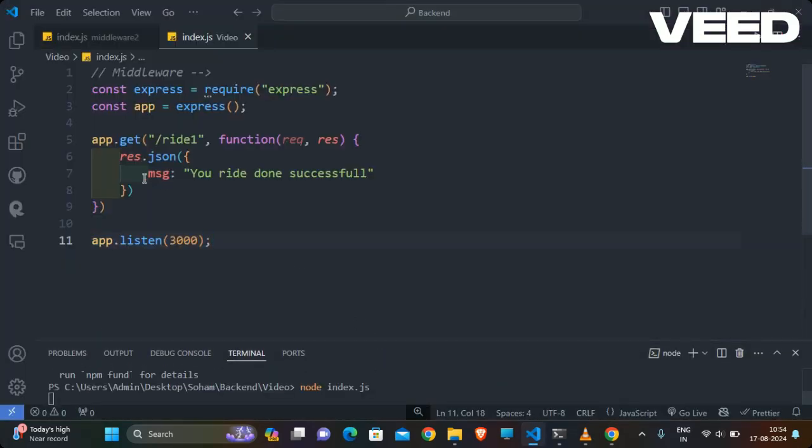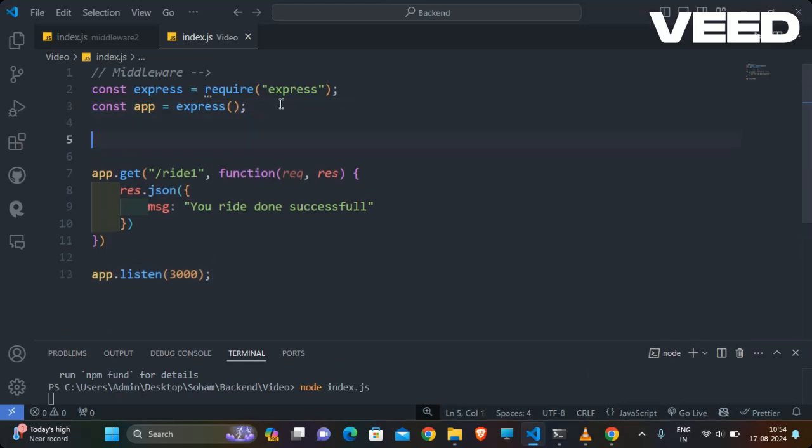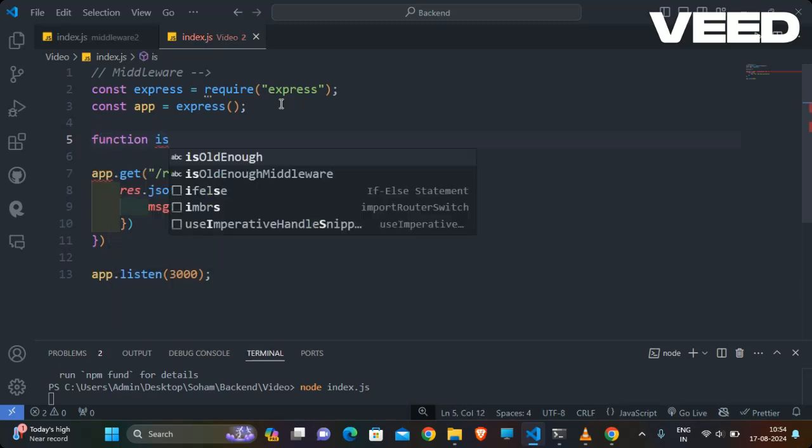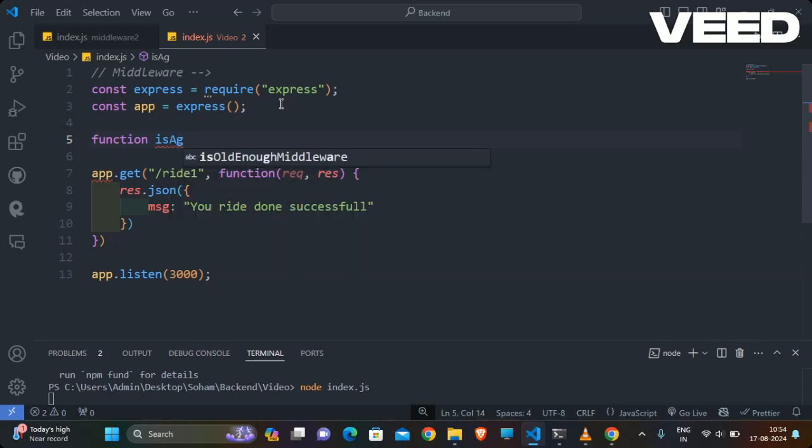Let me create one function here. The function is ageEnough. We take one parameter, age.